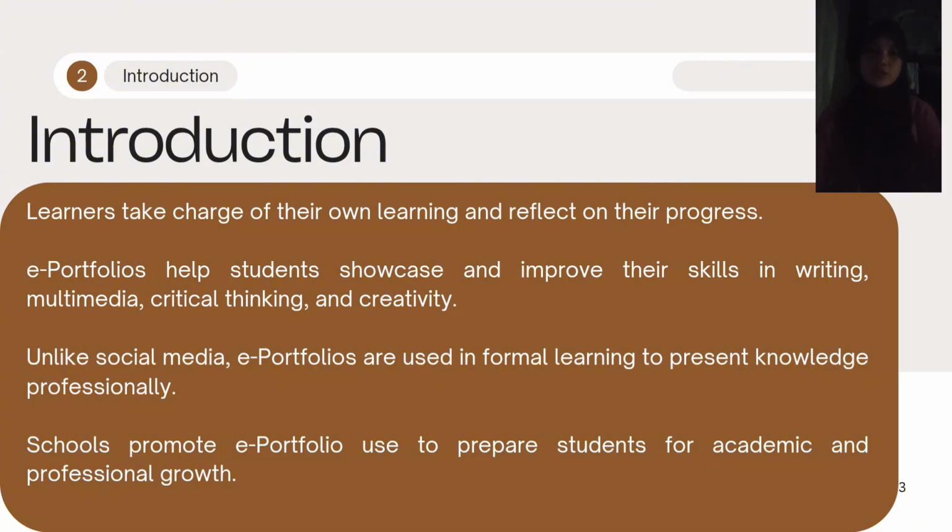Learners must focus on their collective work and consider how it will be portrayed. This means students should pay attention to the quality and presentation of group tasks. In PE, for example, a team creating a fitness video must make sure it looks organized, showing cooperation and effort. How their work appears reflects the group's unity and responsibility.